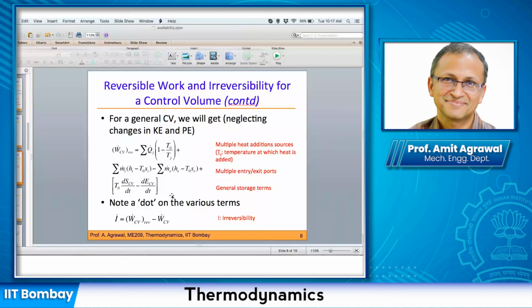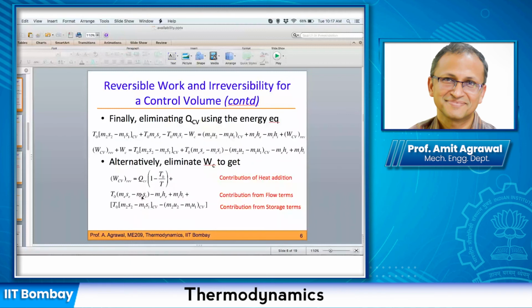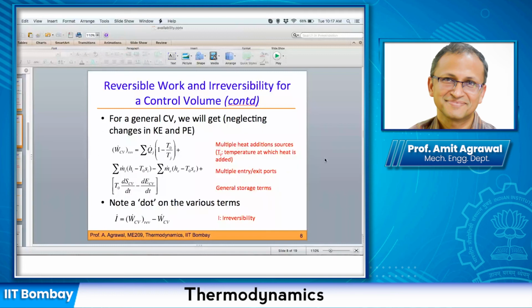Okay, let me just explain this again. The second term is the flow work term. So that is just me times (T naught Sc minus He). That's what you would get here. And similarly for mi. Okay, so that's what we have here: me (He minus T naught Sc). And of course, all we have done is put a dot there and put a summation in here. So that is there for both the terms. So that takes care of multiple entry, multiple exit.